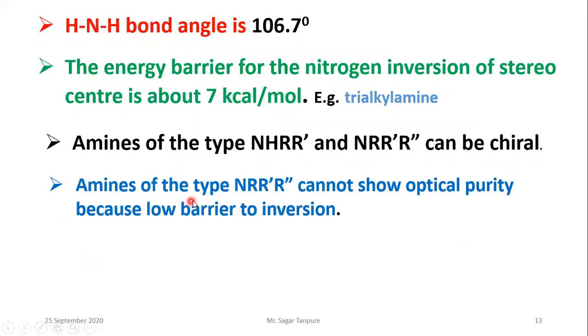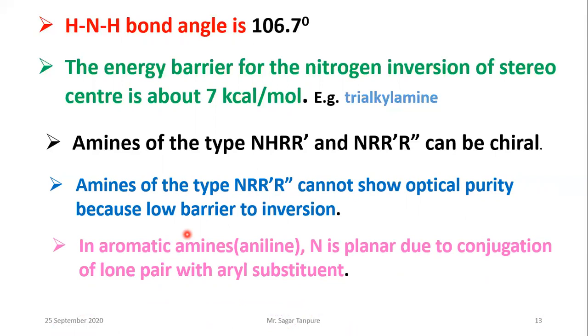Amines of the type N, R, R', R'' cannot show optical purity because of the low barrier to inversion. It means this structure cannot be optically pure because it cannot hold the energy barrier of 7 kcal per mole. So this is the low barrier energy.